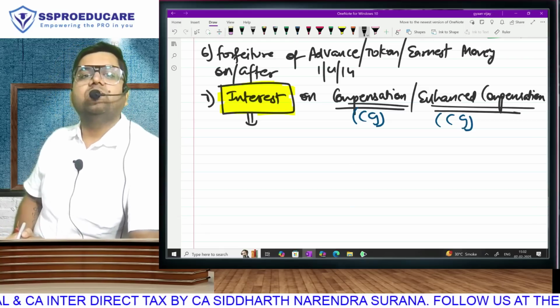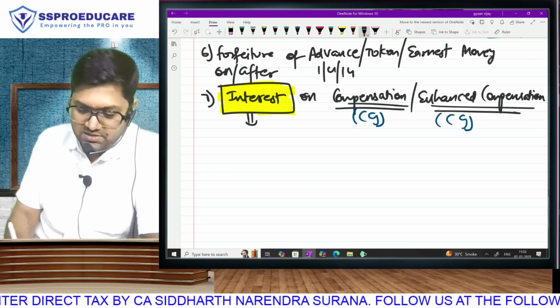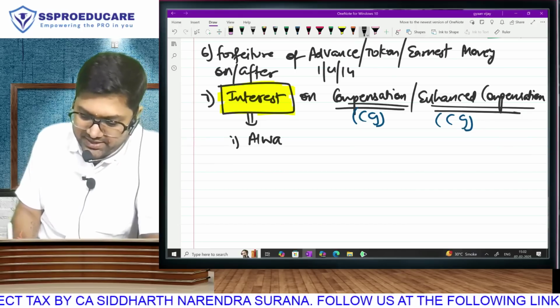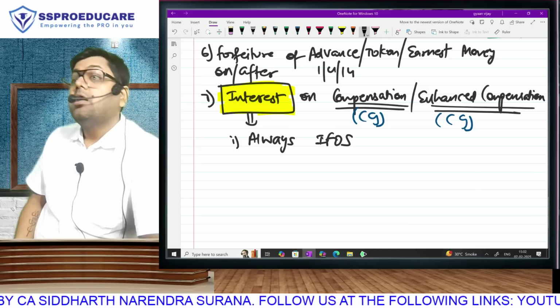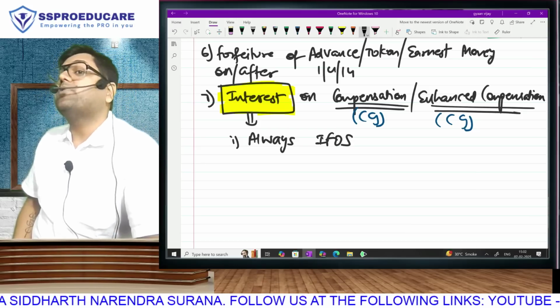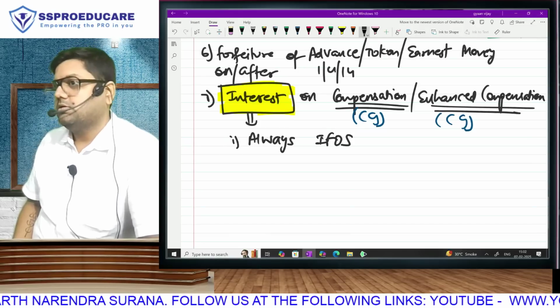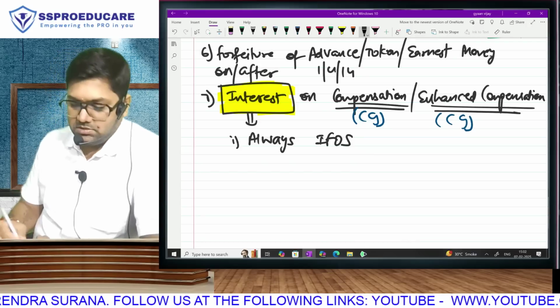So police is asking you, what do you know about interest on compensation? Just give these three things. First, interest on compensation will always be taxable under IFOS. Capital gain will contain only compensation. Compensation is selling price of your asset. Interest is delay in compensation. IFOS. Always taxable under IFOS.